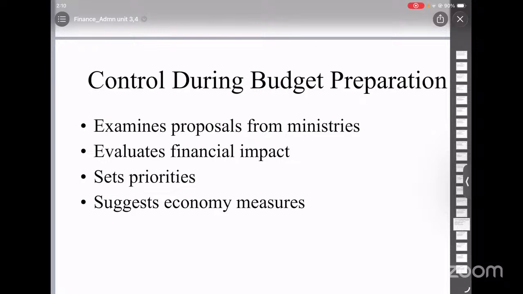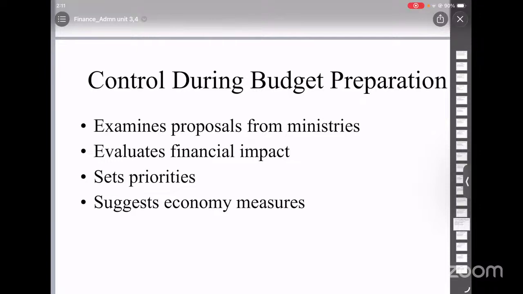During budget preparation, the Finance Ministry examines all proposals from different departments. It studies the financial impact of each proposal. It does not go into technical details but focuses on financial feasibility. It also helps in policy formulation by reviewing proposals.